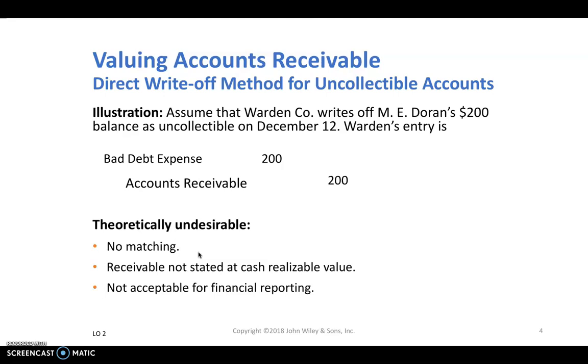In 1 month, we sell merchandise on credit, and for that month when we prepare financial statements, the revenue shows up as 200, but the next month we're writing it off because the customer doesn't pay. So we didn't match the expense and revenue in one period, and the receivable of 200 is not really stated at how much we estimate to collect in the future. So it's not acceptable under GAAP.